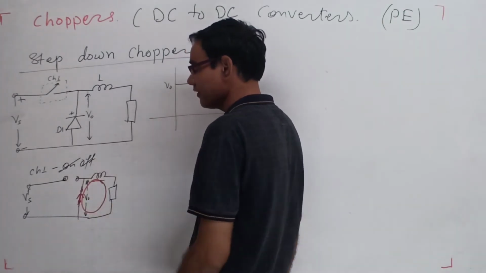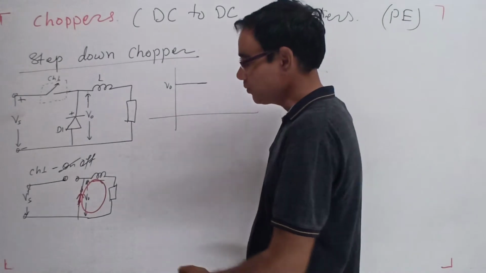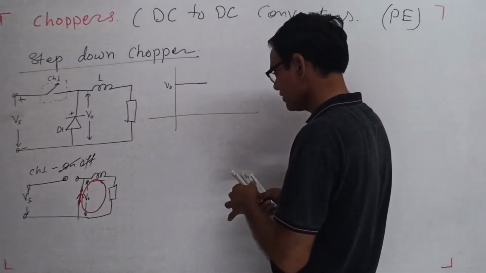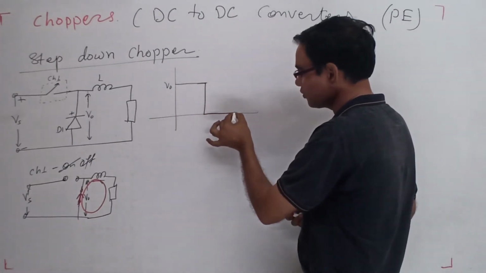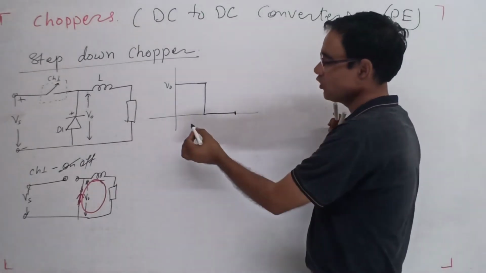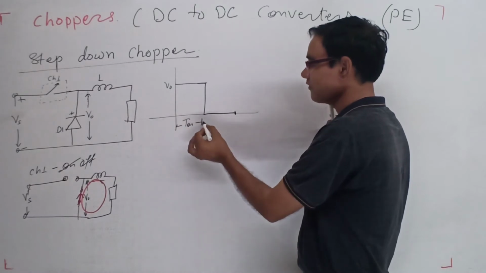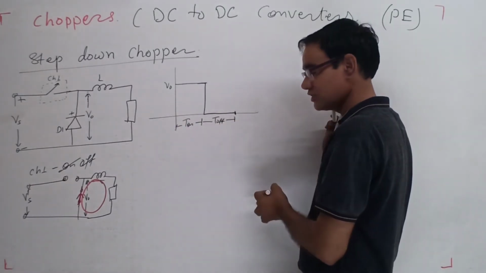So the diode will be on. The diode short circuits, so the output voltage becomes zero. So during the on time, T on, the output is Vs, and during the off time of the switch, the output voltage is zero.